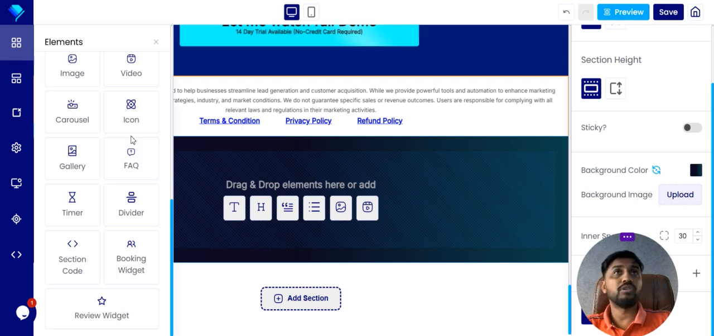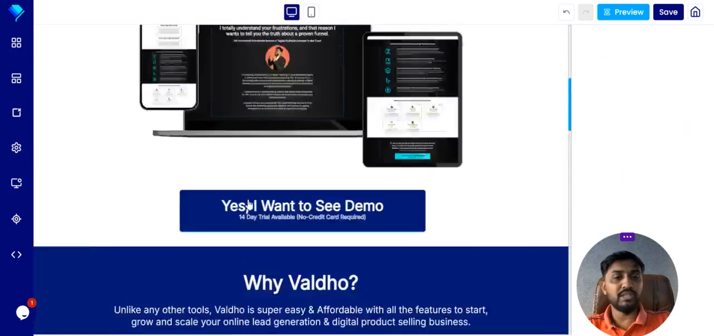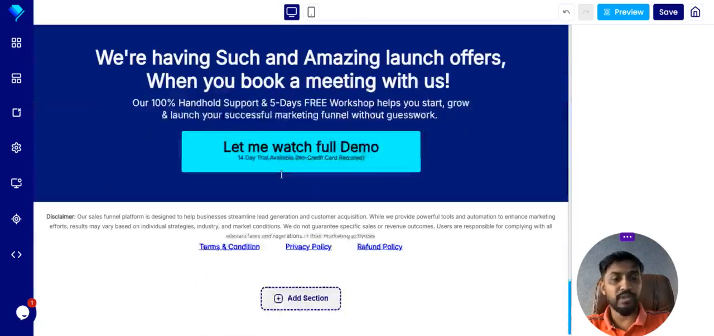If you are building something like a landing page, you will get only those settings which are required. We haven't added all those settings which are time-taking and very complex. So as you can see, we have built such a nice landing page over here.